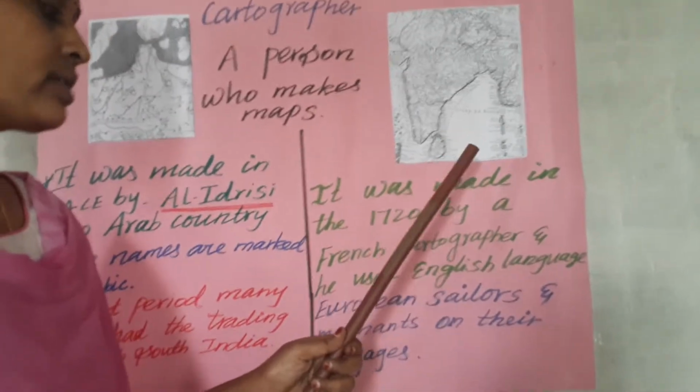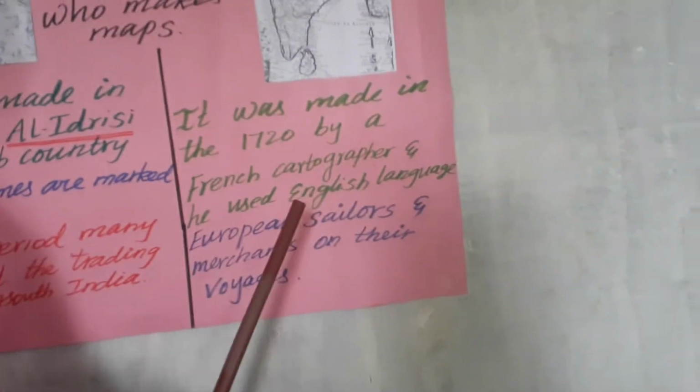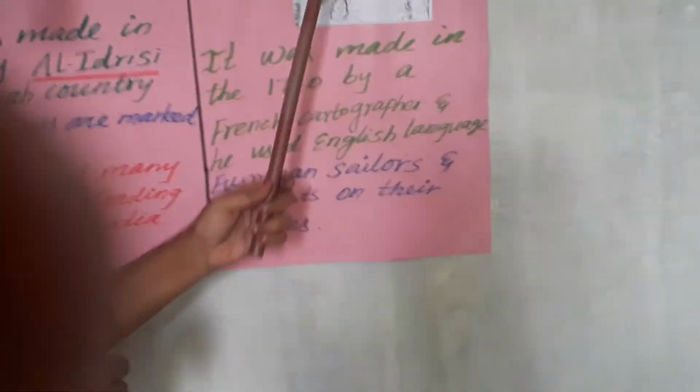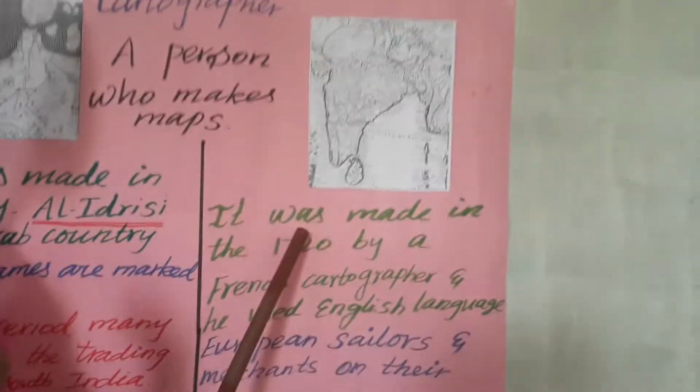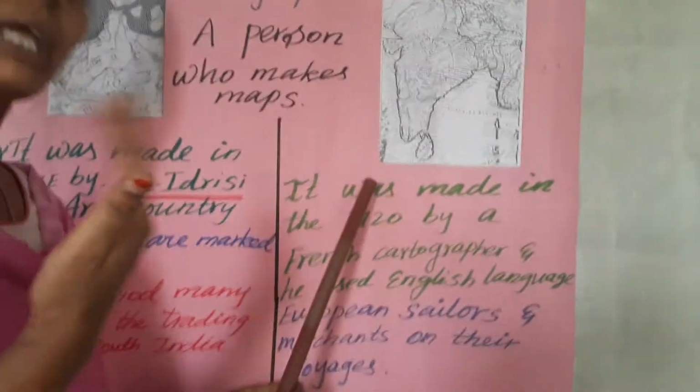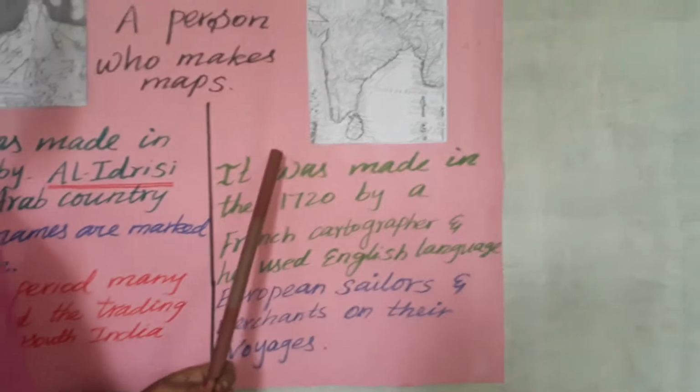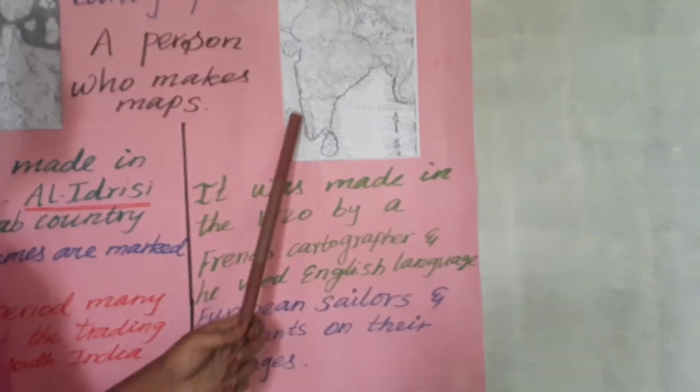The second map was used by European sailors and merchants. Why? Because around 1700, many European traders came to India. That's why they were using this map.